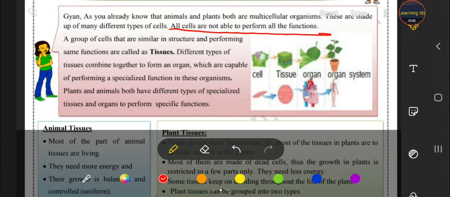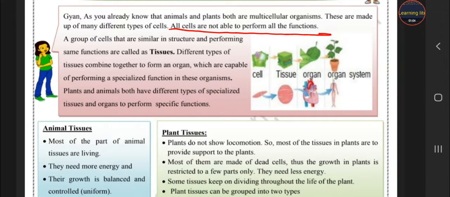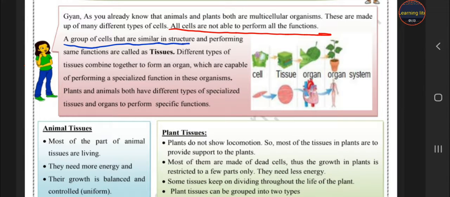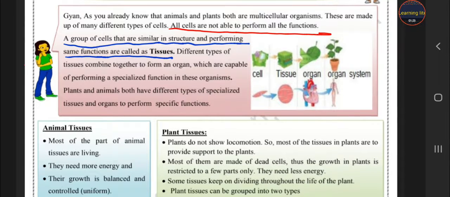Focus on that line, students. All cells are not able to perform all the functions. So what is a group of cells that perform a function? A group of cells that are similar in structure and perform the same function is called tissue. And different types of tissue combine to form an organ, which is capable of performing a specialized function in these organisms. Plants and animals both have different types of tissue and organs to perform specific functions.